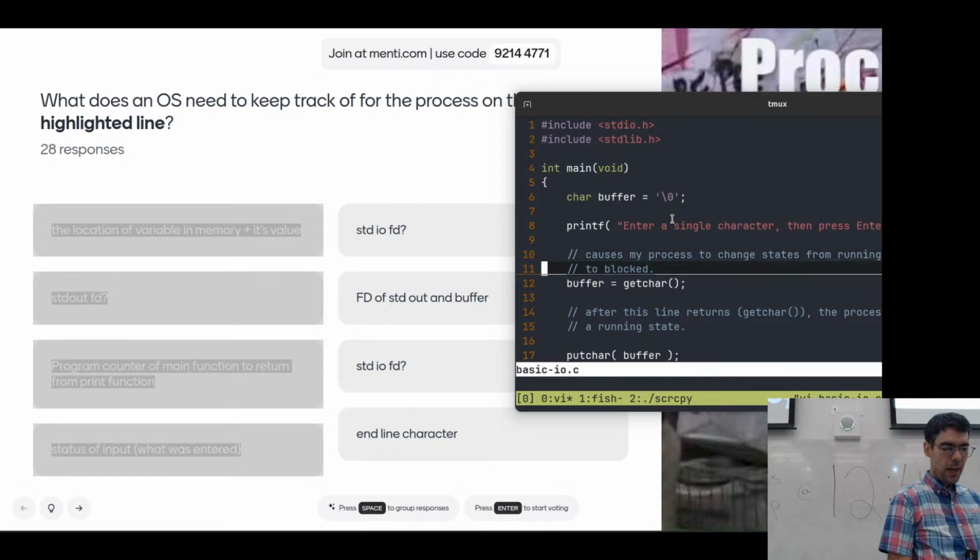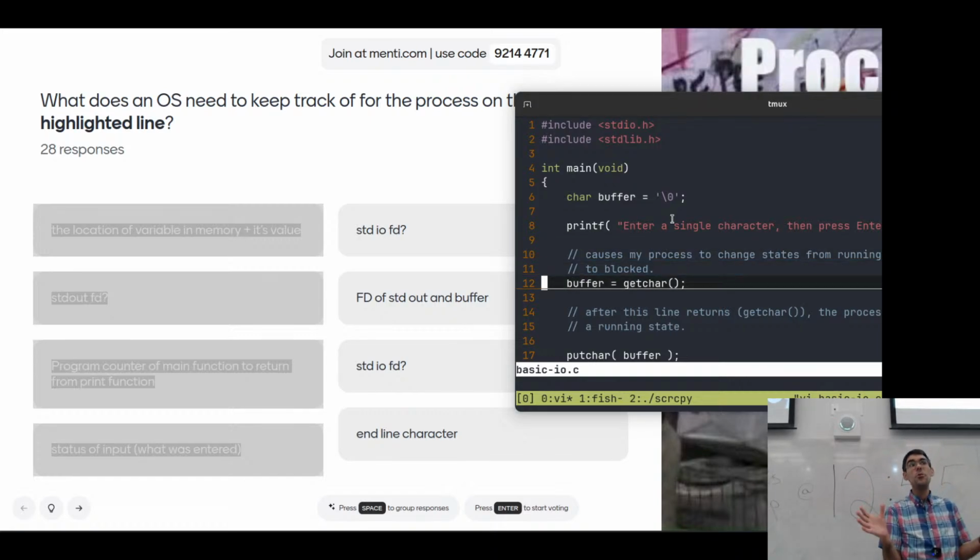I'm going to skip these comment lines because they don't actually do anything in our program. So now we're on line 12. What's happening here? What does our operating system need to keep track of to be able to satisfy this line?